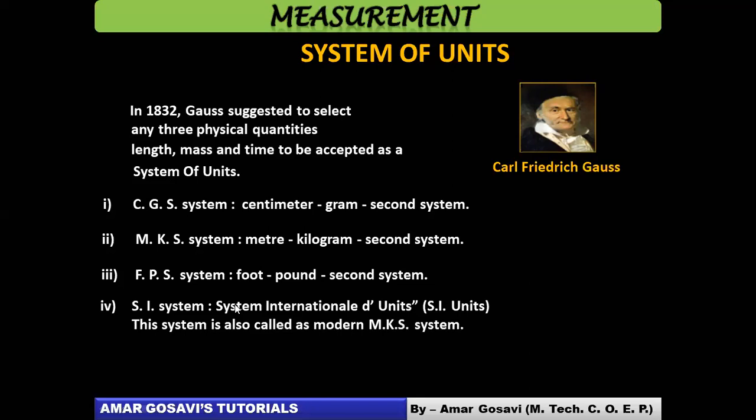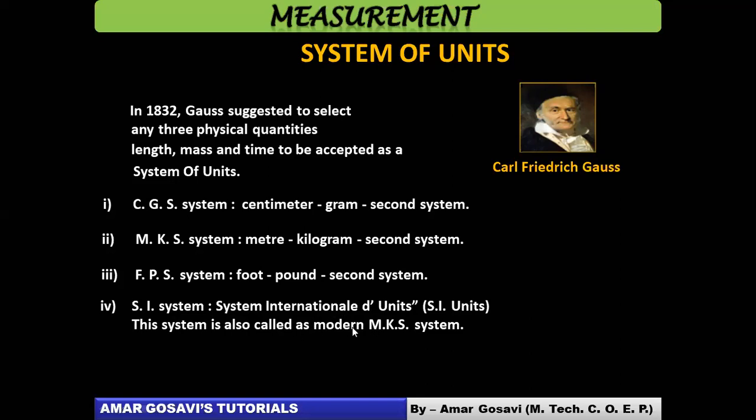Then came a common and important system, and this all happened in 1961. We call that system the SI system. The full form, because it was suggested in Paris, France, is in French: Système International d'Unités, which means International System of Units.